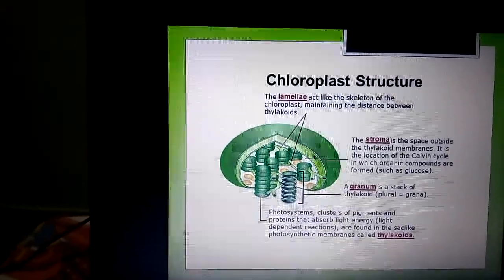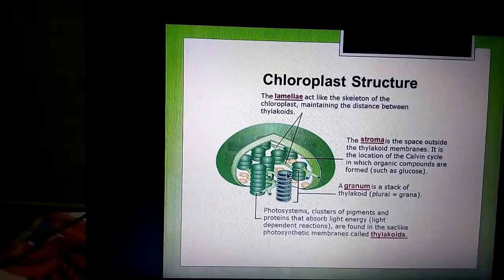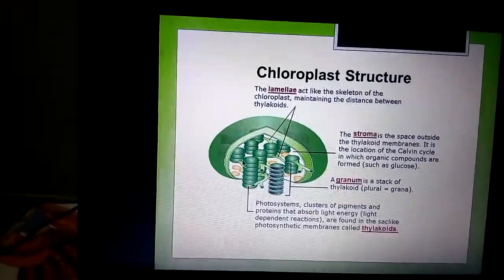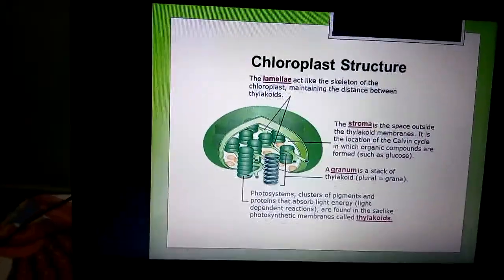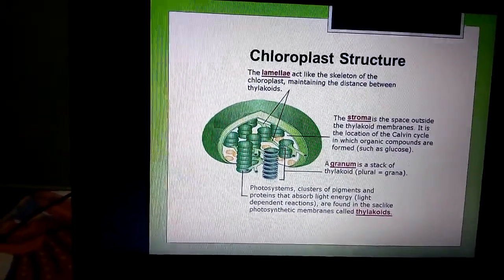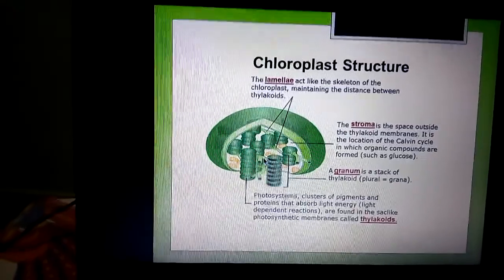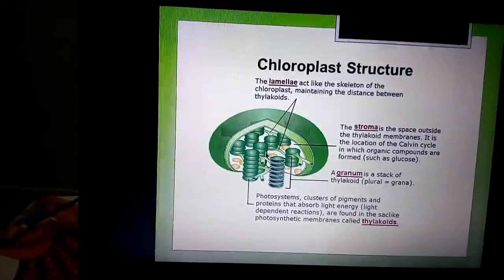The DNA present in the chloroplast and mitochondria does not take part in transmission of hereditary characters. So, inside the chloroplast, DNA and RNA are present.